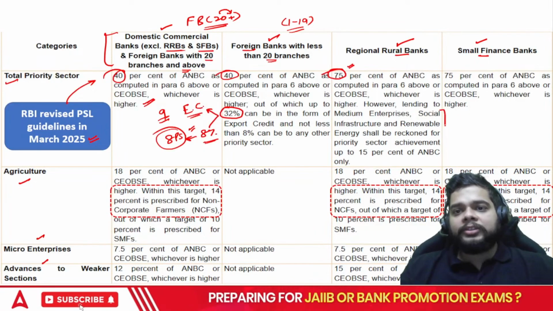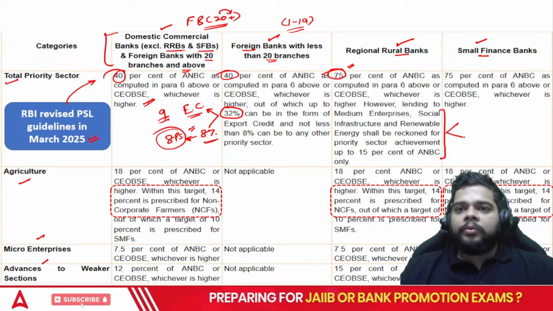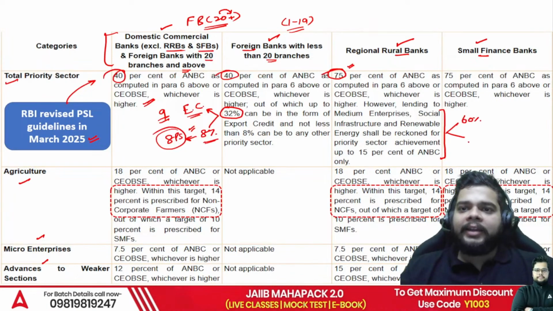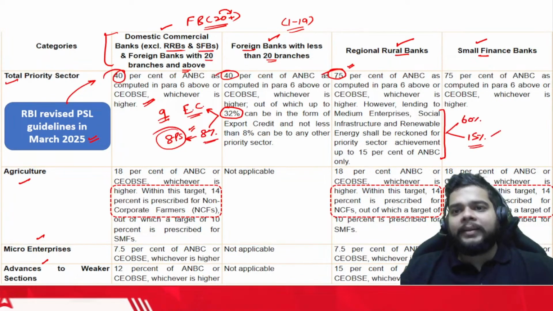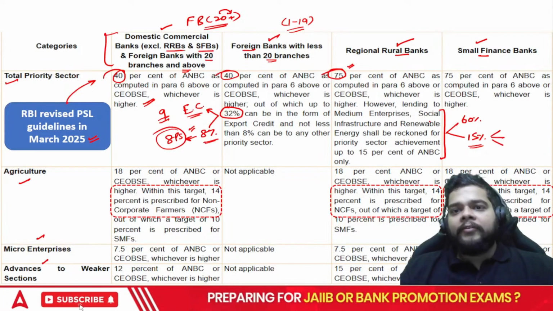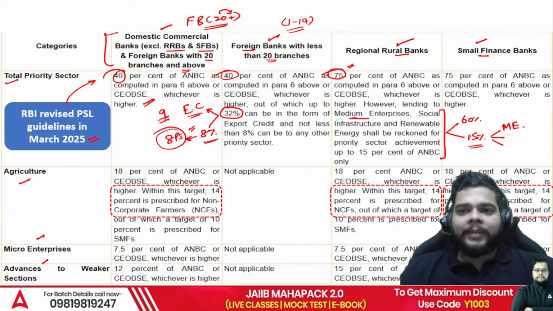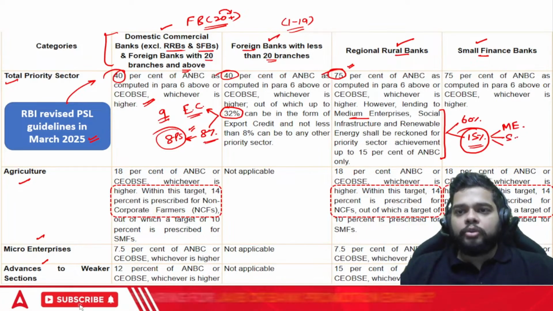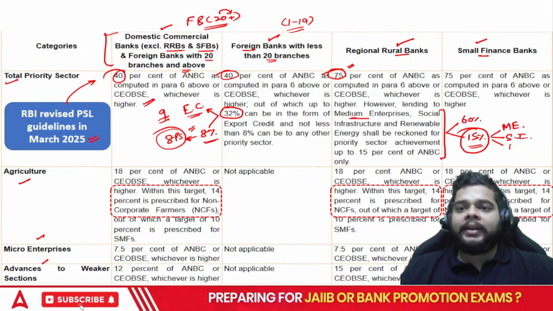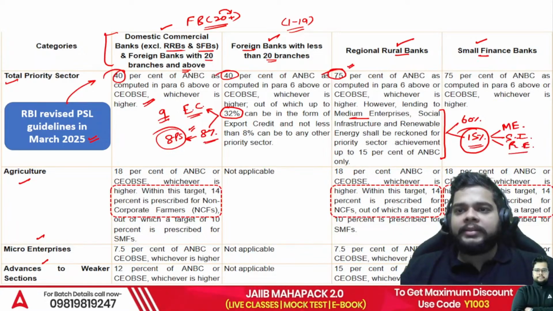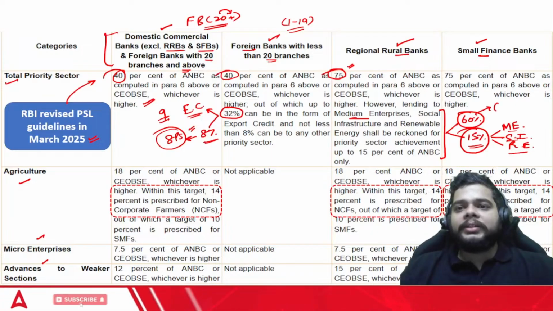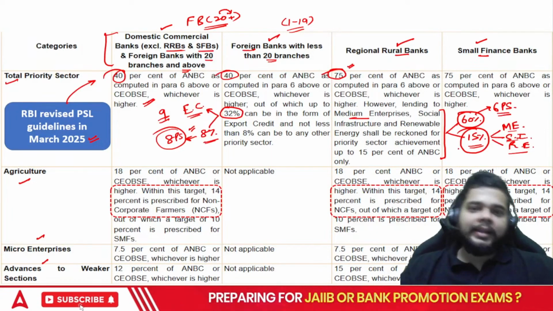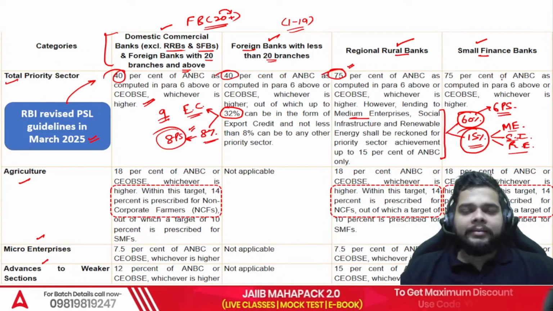And here also segregation has been made into 60% and 15%. So this 15% in RRBs will be towards the medium enterprises. These are the maximum limits; 15% is the maximum limit. Medium enterprises, social infrastructure, or for that matter, renewable energy. These three categories, 15%. The remaining 60% will go towards the remaining 6 priority sectors. That is what is written in the RBI's guidelines.